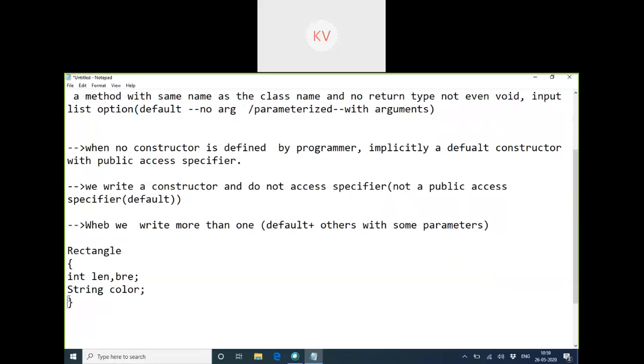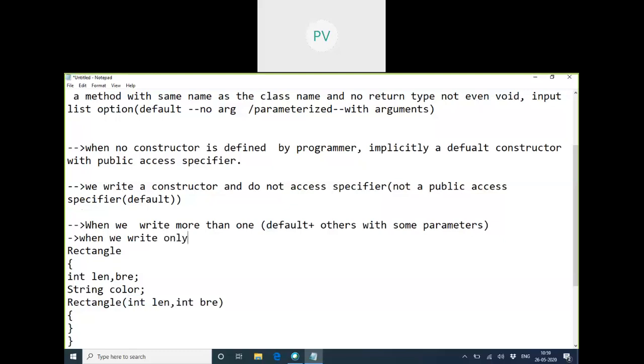Now if I write a Rectangle constructor with minimum 2 parameters, then how many constructors are available? Just check once again, what is the constructor I have put? Rectangle is a constructor, so is it a default constructor or parameterized? Parameterized constructor.